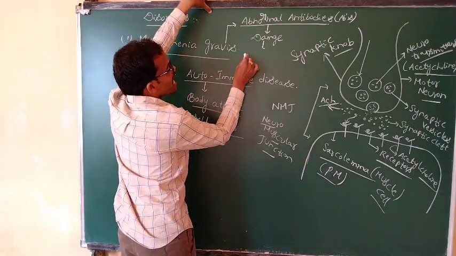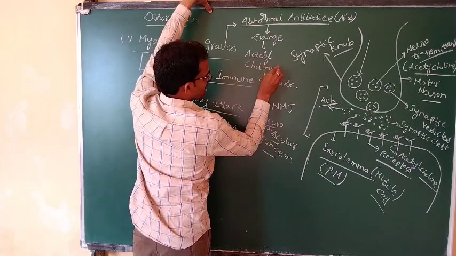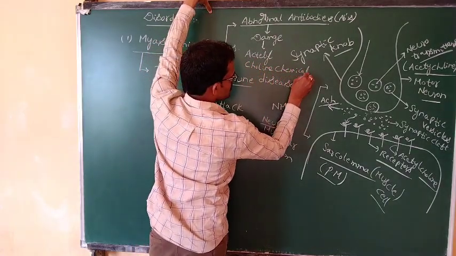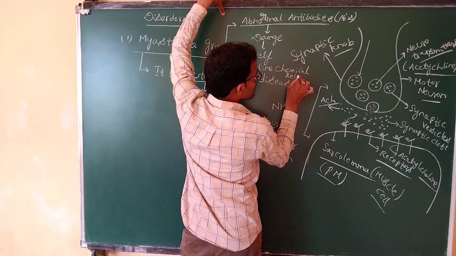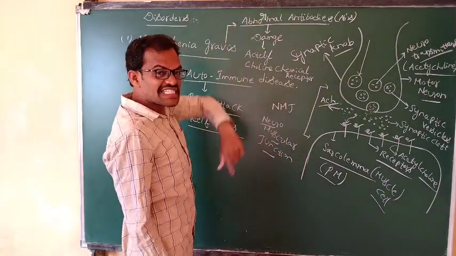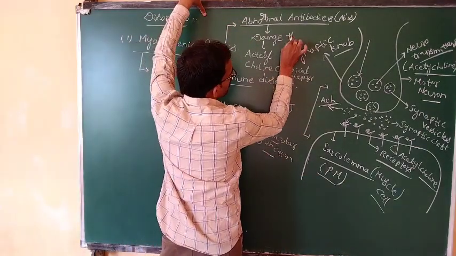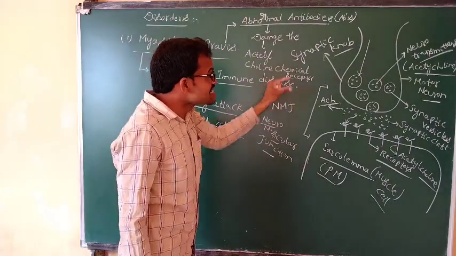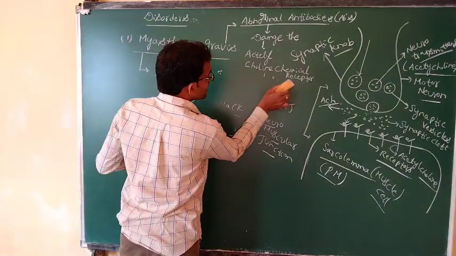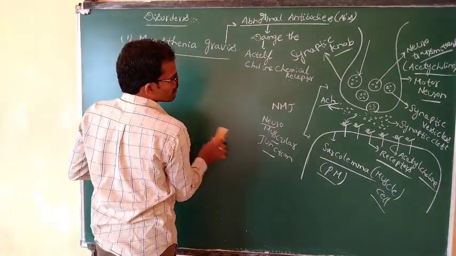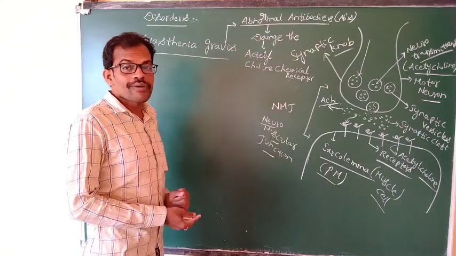the acetylcholine chemical receptors. Whenever abnormal antibodies are produced, those suffering with myasthenia gravis have bodies that produce abnormal antibodies.